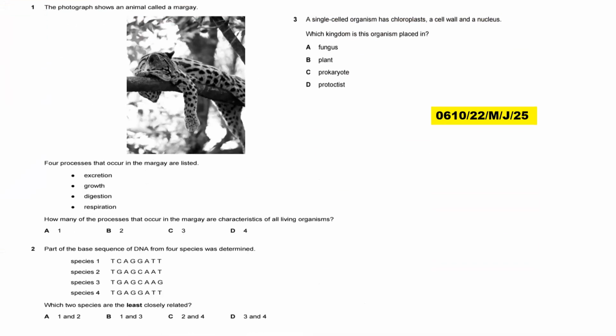All right, let us have a look at this one. So this one is variant 2, May, June session, 2025. And the first question is that the photograph shows an animal called a maggot. Four processes that occur in the maggot are excretion. Now, when you talk of 4 processes, we are looking at characteristics of living organisms. So excretion is part, growth is part, respiration is part, but is digestion part? No, it is not part.